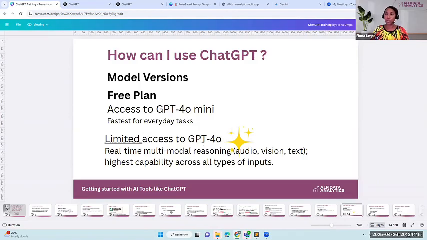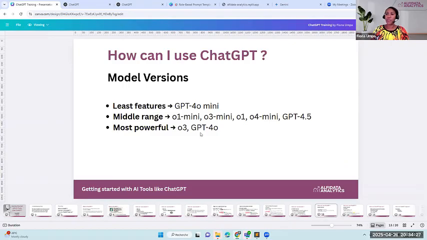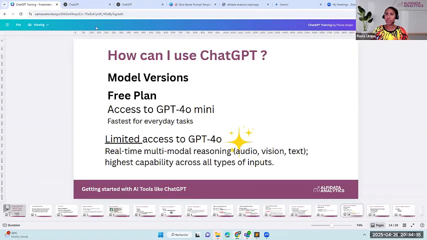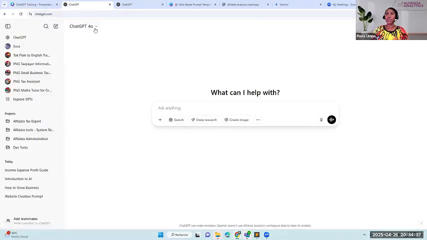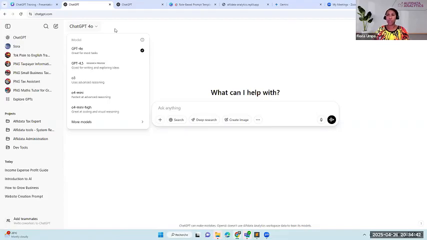Okay, so the 4.0 model is ChatGPT's best model so far. If I go back to my slide, the most powerful right now is the 4.0 model. And for most of the tasks that I do, I'm connected by default to the 4.0 model. So if one day you want to pay for a ChatGPT plan, just bear in mind that you have a list of different model versions available.